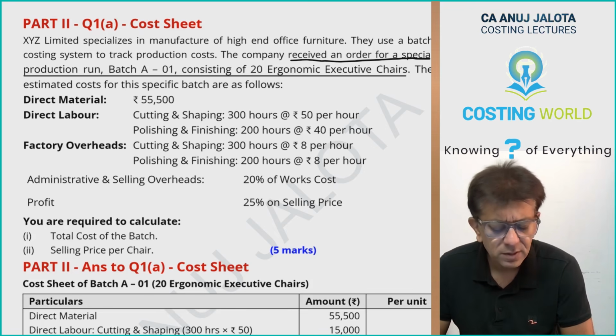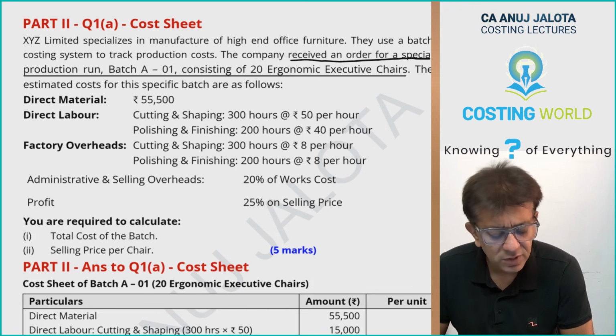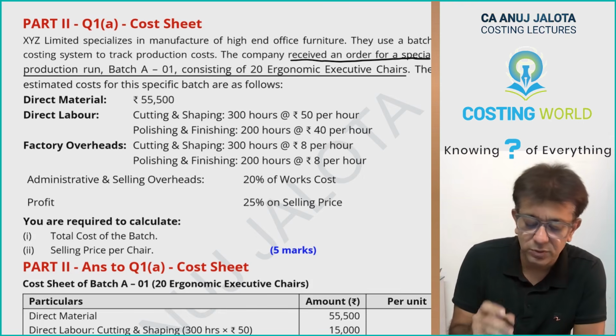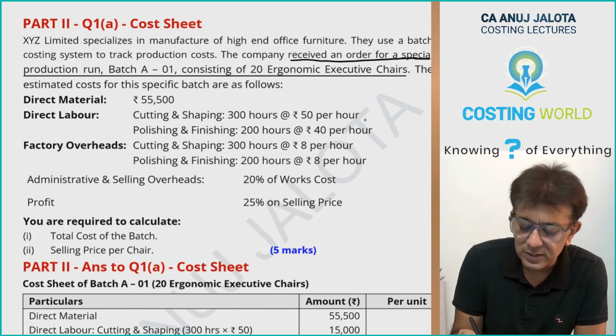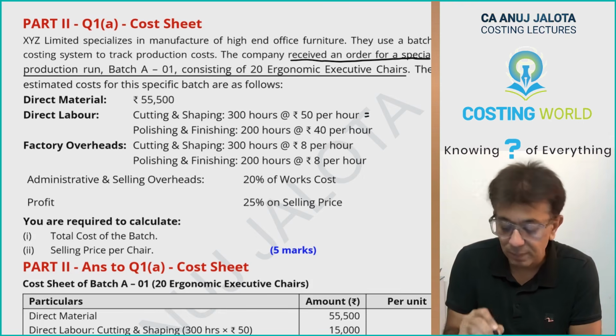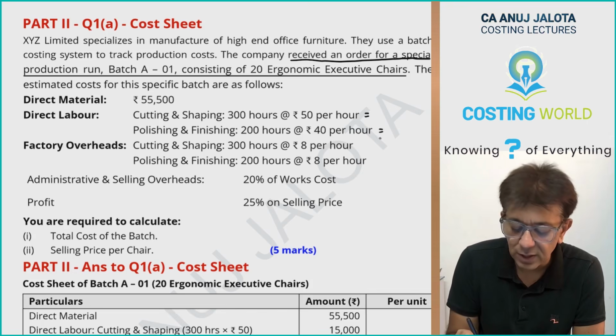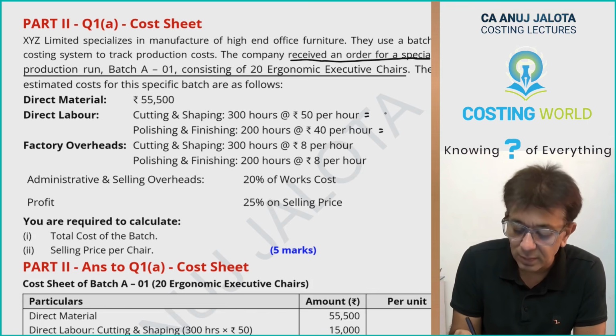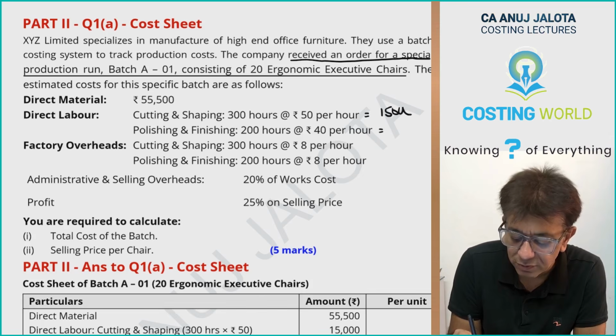Direct materials, 55,500. Direct labor. There are two types of direct labor. 300 hours at the rate of 50 per hour, so you can multiply. 200 hours at the rate of 40 per hour, so therefore you all can multiply. I guess this will be coming to 15,000 and this will be coming to 8,000.